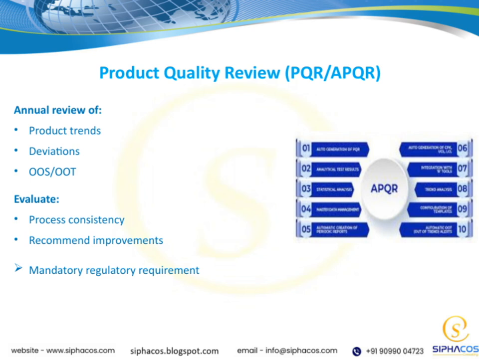Each year, we review key aspects like product trends, deviations, and out-of-specification or out-of-trend results. This helps us identify patterns or issues that may impact product quality. During this review, we also evaluate process consistency to ensure that our manufacturing processes are stable and reliable over time. Based on these insights, we can then recommend improvements to enhance product quality and process performance.